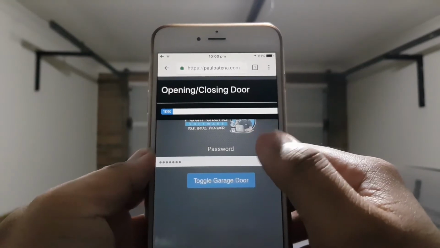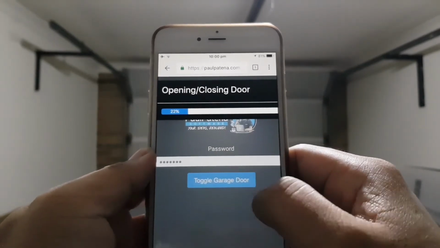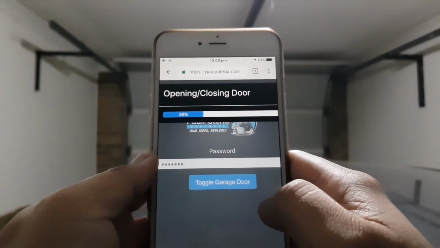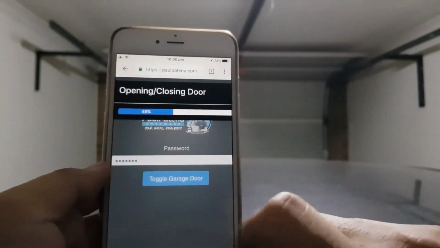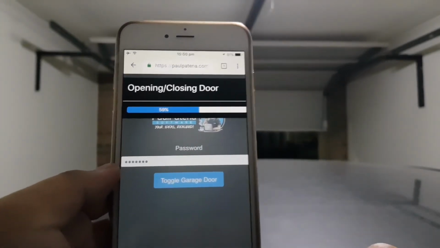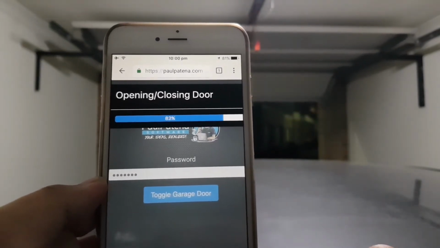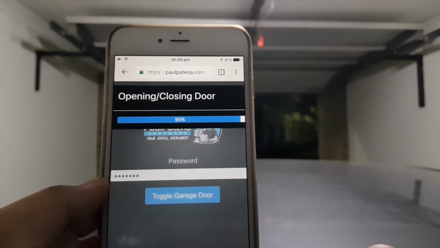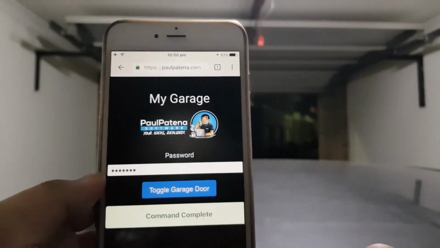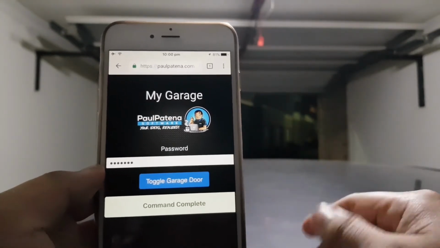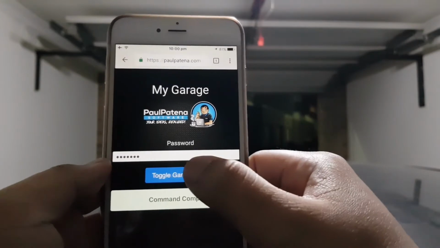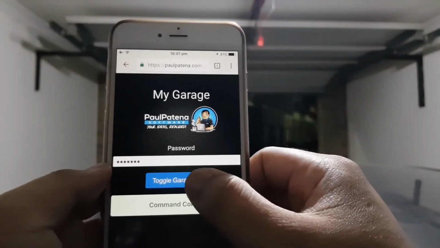So now it has the modal, it's opening the door. Even if I click anywhere, the modal won't be dismissed until it's finished. Alright, so that's it. It's command complete. So now I'm gonna do the same thing again. I'm gonna toggle the command to close it.